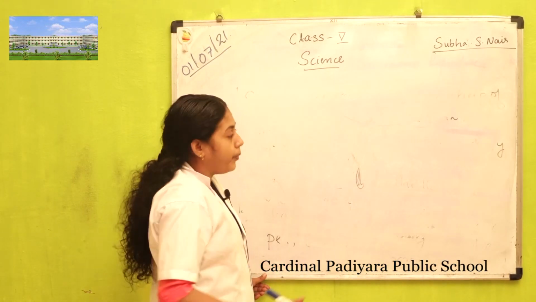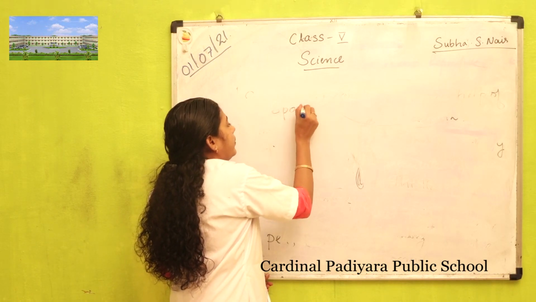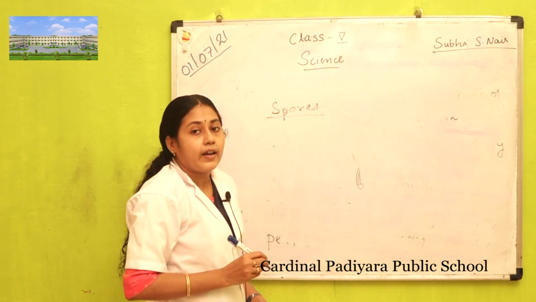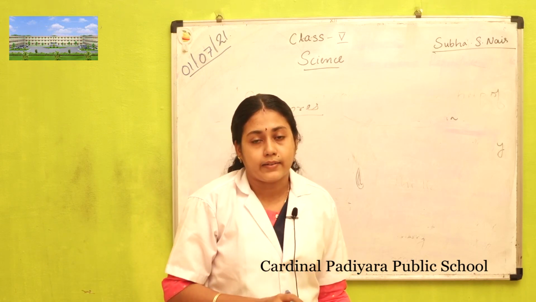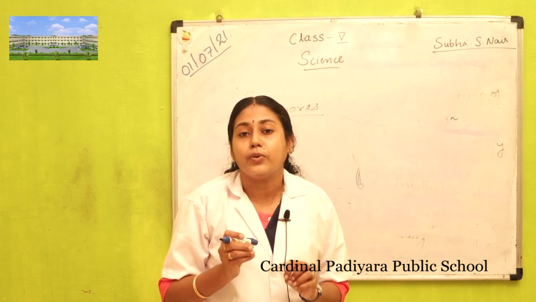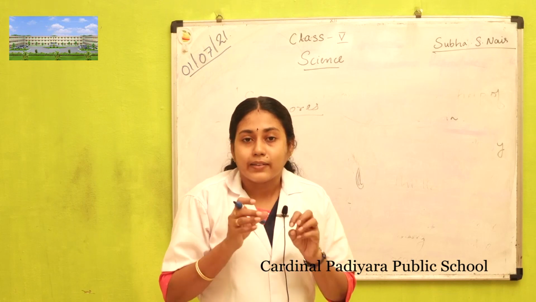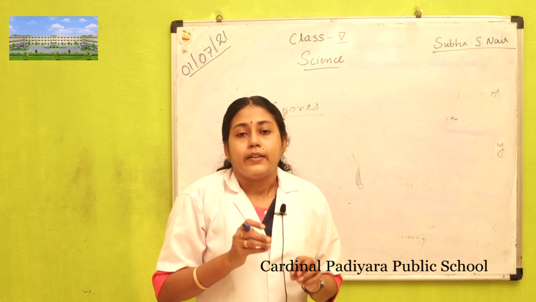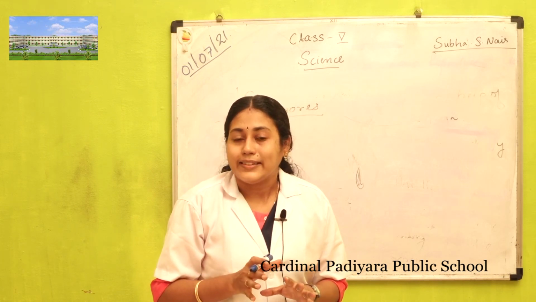Spreading of spores. Do you know what spores are? Spores are one-celled reproductive structures of lower plants. Lower plants do not produce flowers. For example, mushroom and certain other plants will not produce flowers, so they do not have seeds.